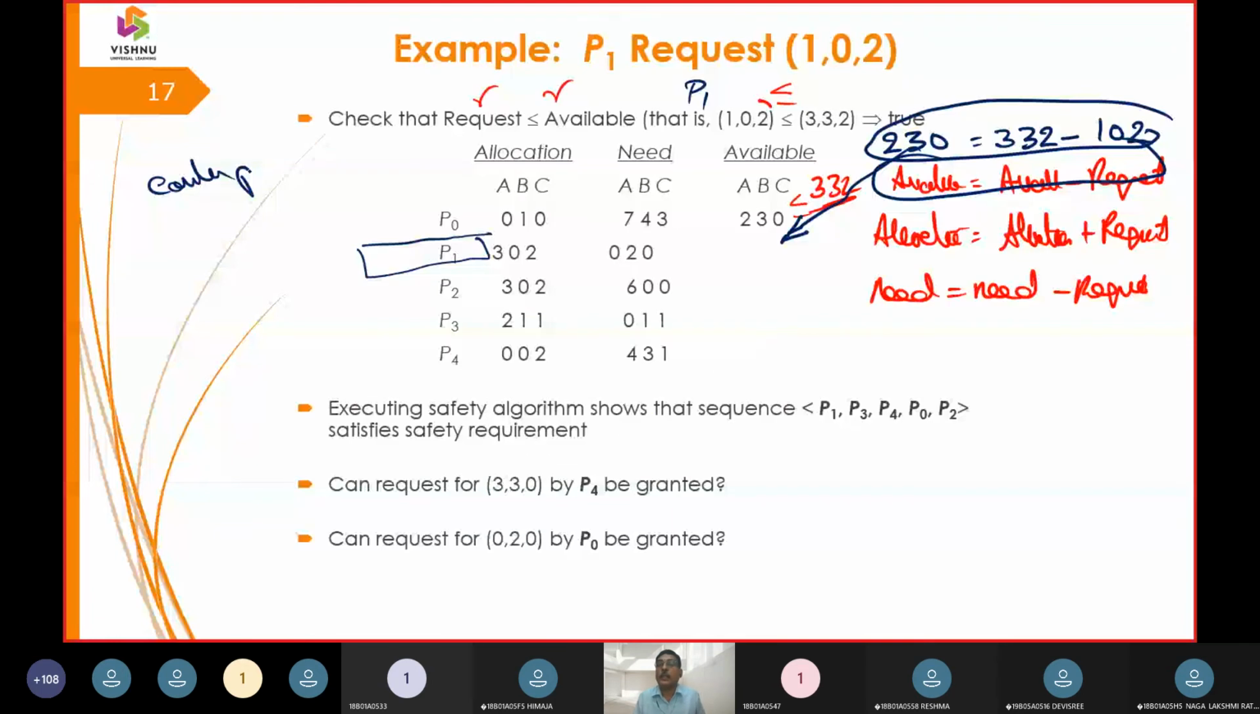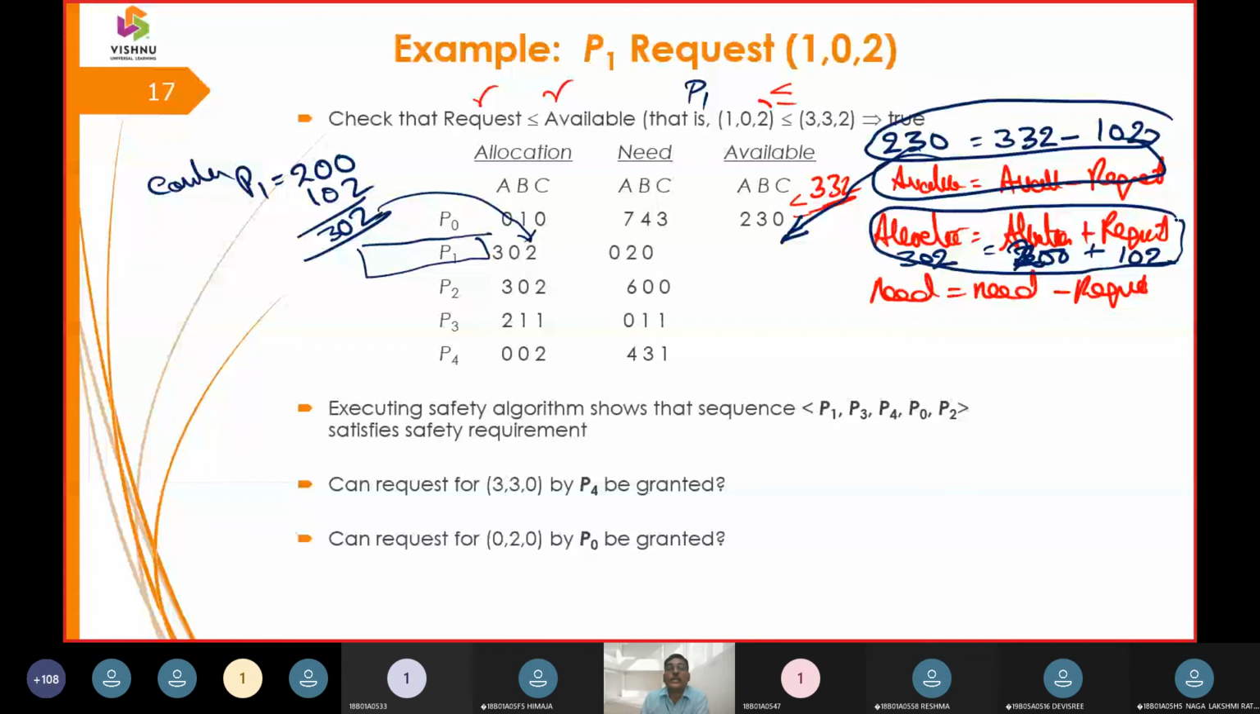Okay, now what is allocation is equals to allocation plus request. Request was 102, and the earlier allocation was 200. So you are going to get this as 102. So I'm going to move this 200 and 102, and we are going to get it as 302. So that is how we got this value as 302. So now I have iterated for you the second step of the resource allocation graph.